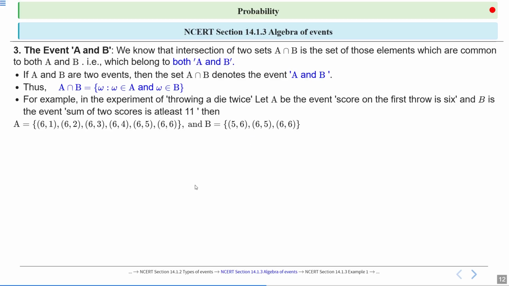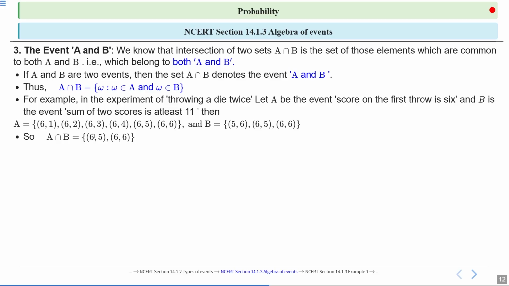So A intersection B, you have to find the common elements in A and B. You can observe here (6,5) and (6,6).